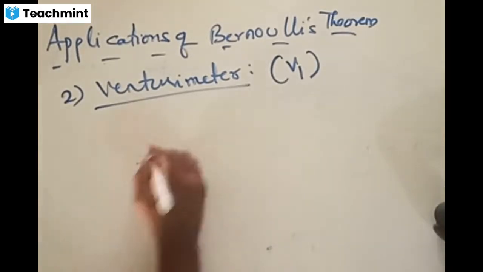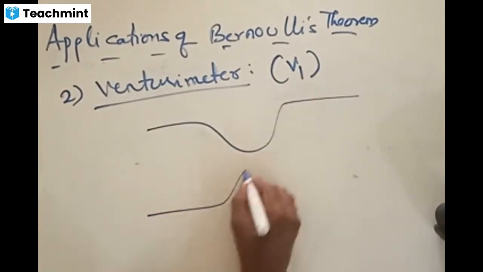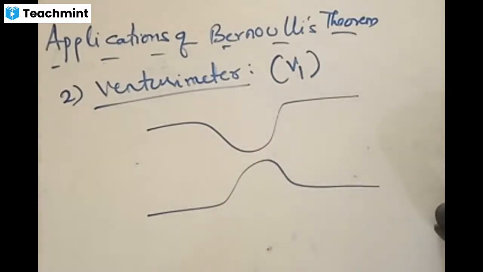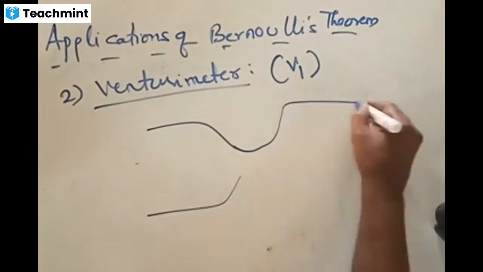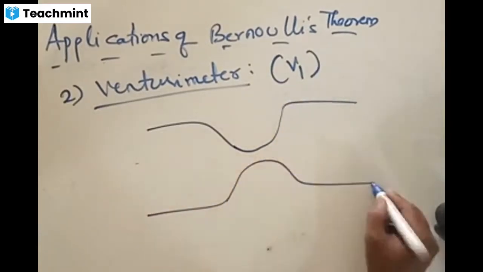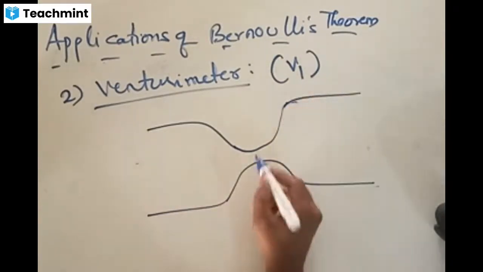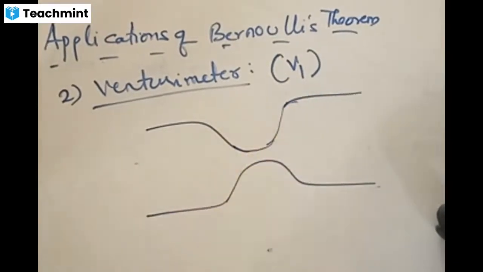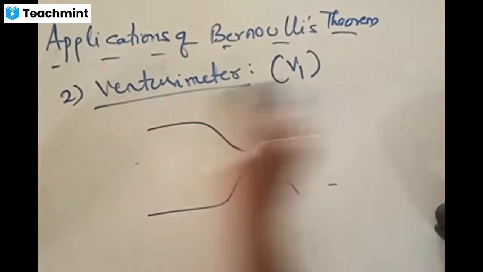So listen. A Venturi meter consists of a cylindrical shaped vessel in this form. Like if you know from your chemistry, pipettes and burettes, with some kind of arrangement, it is going to be like this. It consists of a glass tube with different cross-sectional area and a constriction at the middle, this kind of bending part. It should be straight. I think in the video it is appearing crooked, right?